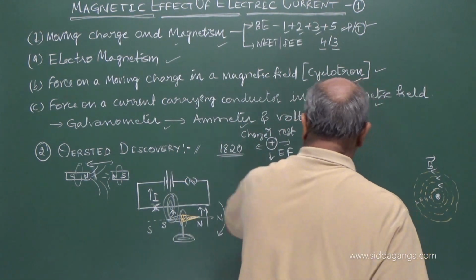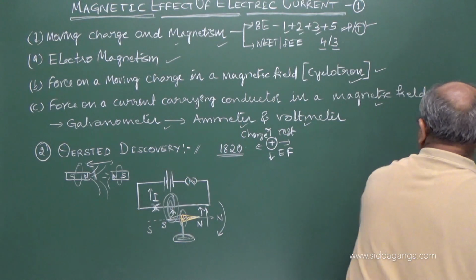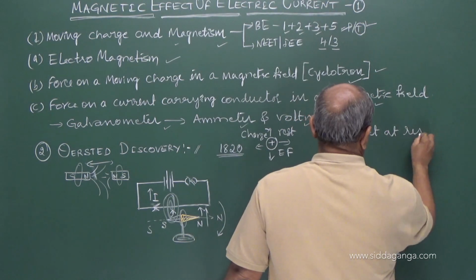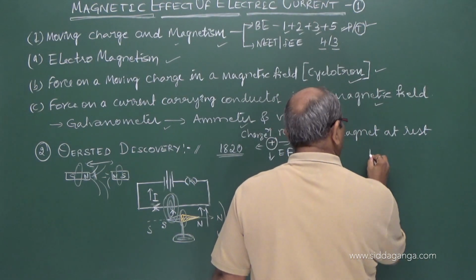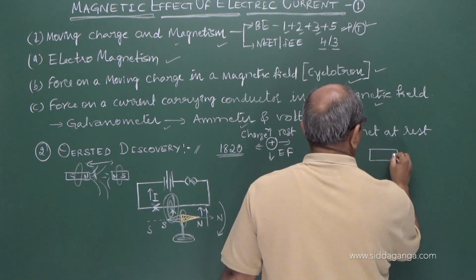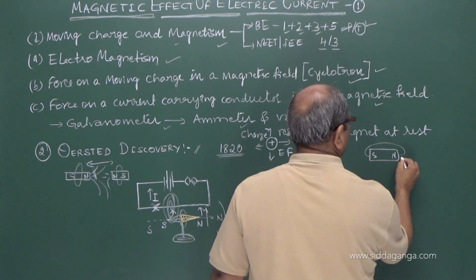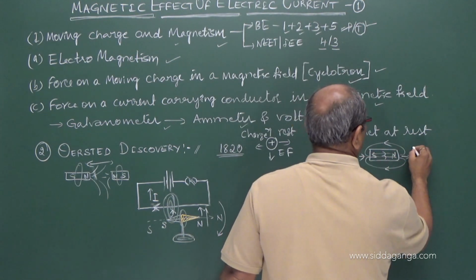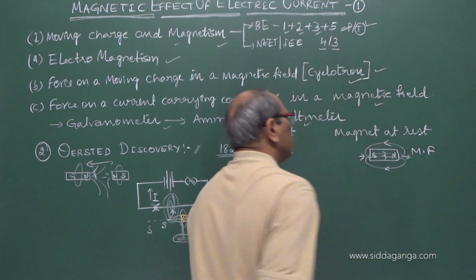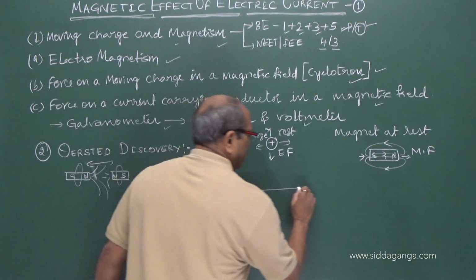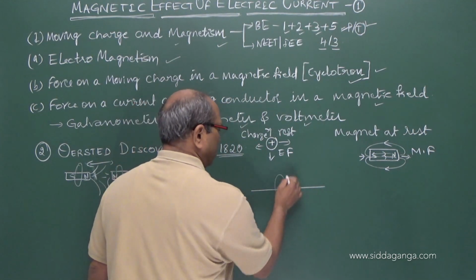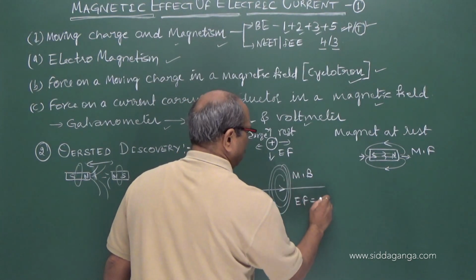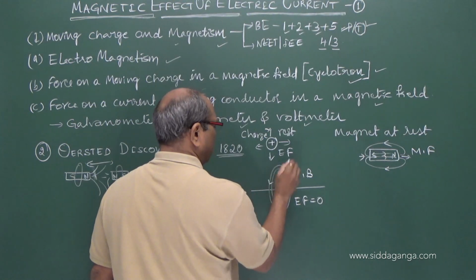Similarly, a magnet at rest produces a magnetic field, a magnetic dipole, so surrounding it a magnetic field exists. For a current carrying conductor, we now come to know that only a magnetic field appears. The electric field is zero.